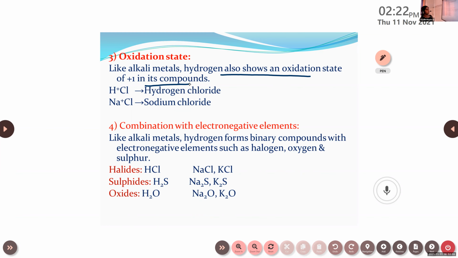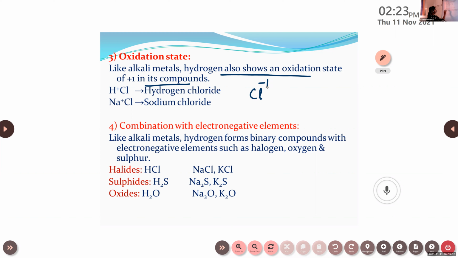Usually when they are reacting with non-metals, hydrogen will show +1 oxidation state. So the examples are given. Hydrogen reacts with chlorine to form hydrogen chloride. This hydrogen has +1 oxidation state. And for sodium, when it reacts with chlorine, it also has +1 oxidation state. And in both cases, chlorine is -1, because chlorine is accepting 1 electron from sodium and hydrogen. So that's about oxidation state.